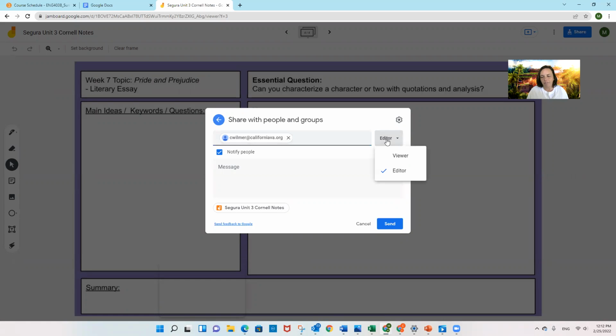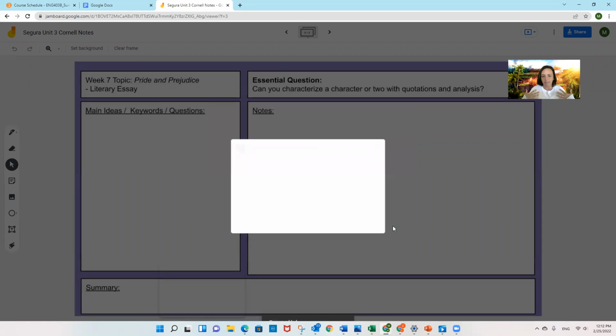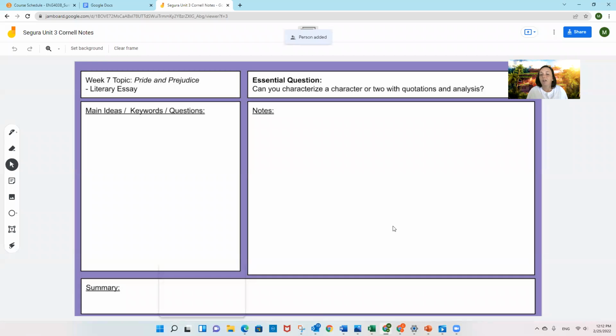It doesn't matter if you leave this as viewer or editor. I'm not going to write on your notes. I'm just going to look at them and see, attaching my own Jamboard, my pretend student Jamboard. And then I hit send, and it's going to send to me, your teacher. So you will do that on March 11th when these notes are complete and due, and they'll be worth 15 points. Please give me feedback.